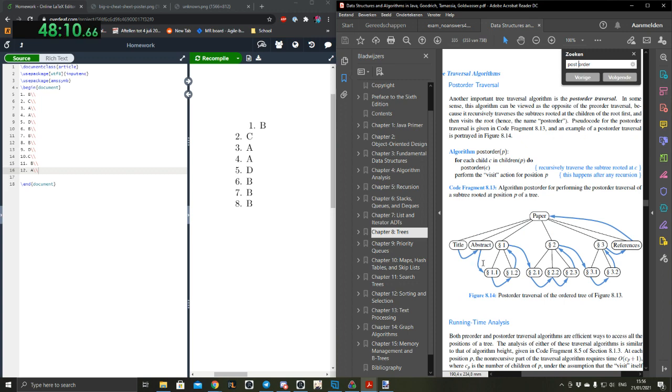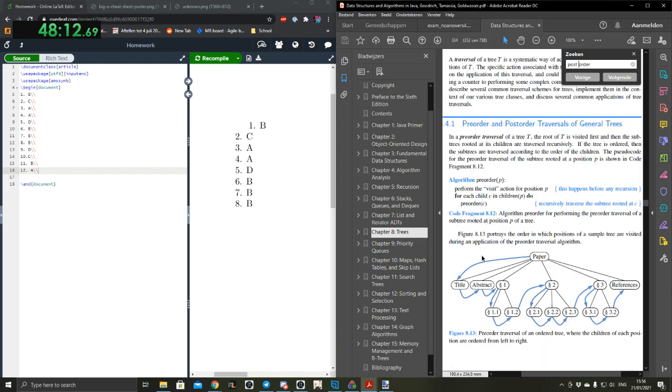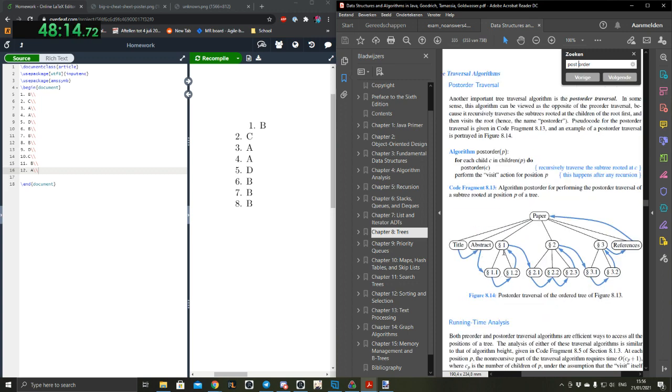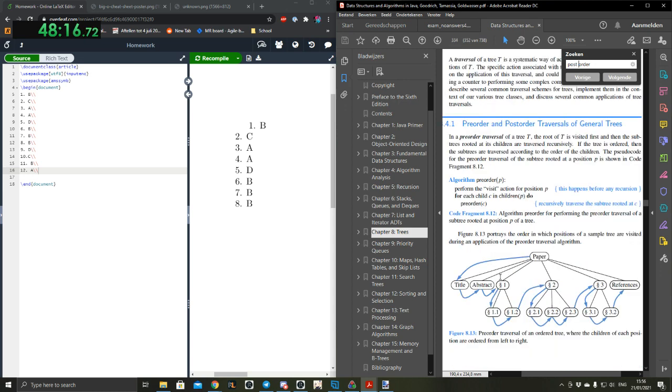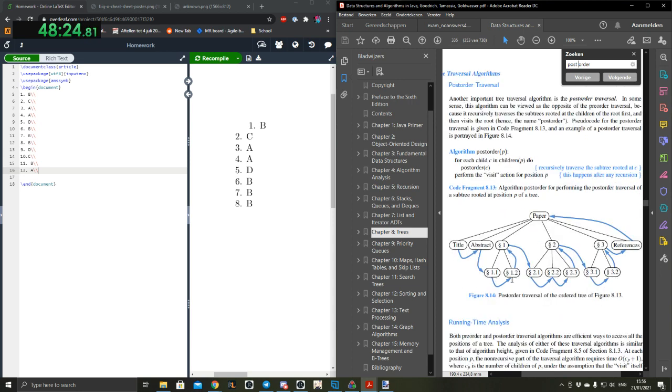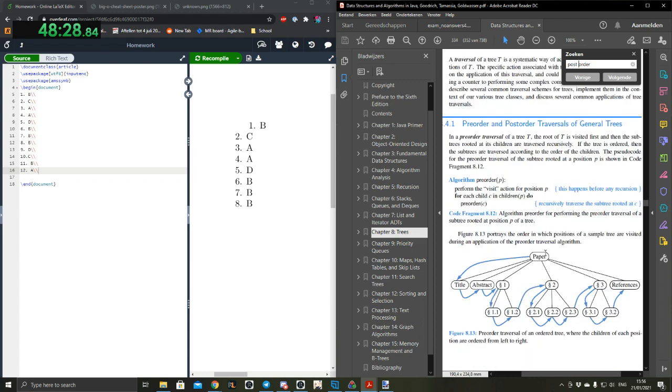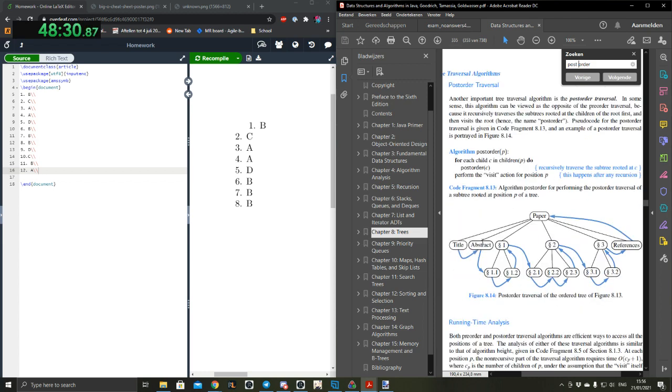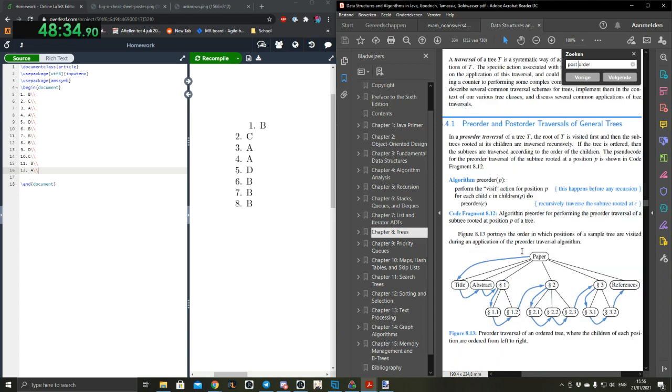This is post order. Okay. So the only difference is here it does this one first, then that, then goes to the next one, and here it does that one first, then that, then this one, then goes to the next one. Yeah, I see. Okay.